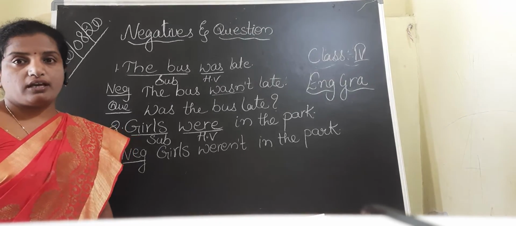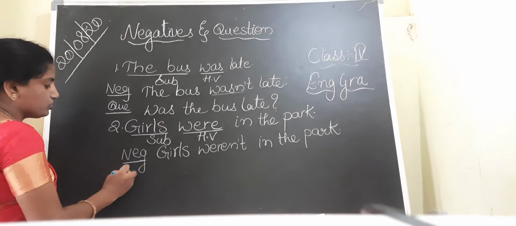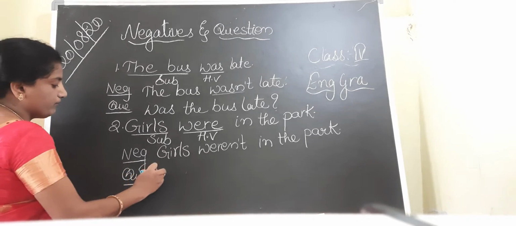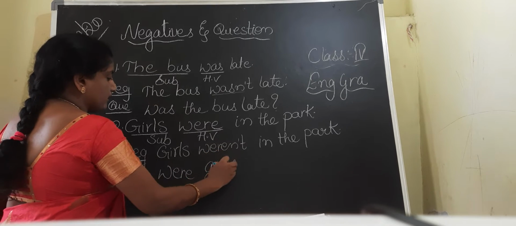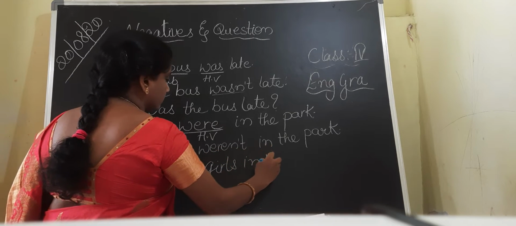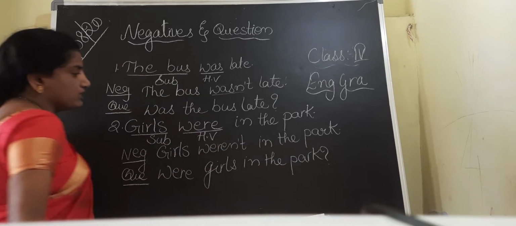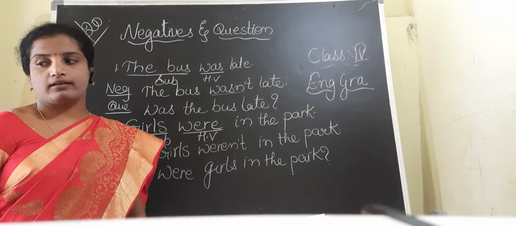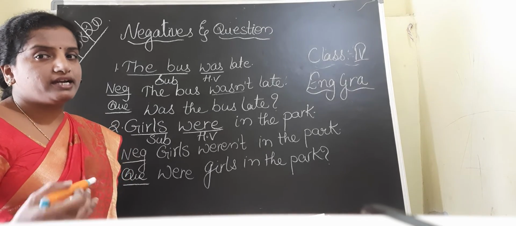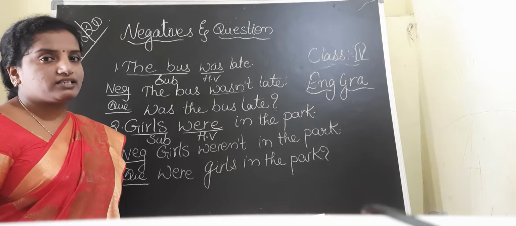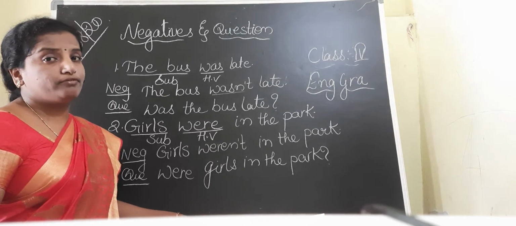And when we are talking about the question form, we have to start our question with the helping verb. Where were the girls? In the park. This is all about the helping verbs: when we have helping verbs in the sentence, how to write the negative and the question form. Now, children, let us discuss the verb forms.